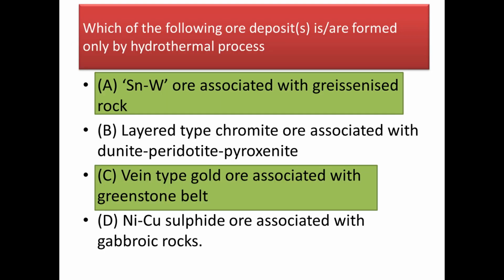Okay. Next question, which one of the following ore deposits are formed only by hydrothermal process? Tin and tungsten ore associated with greisenized rock, and vein type gold ore associated with greenstone belt. These are the ore deposits that are only formed by hydrothermal process. Okay, because the nickel copper sulfide ores can be found in oxidation and supergene enrichment process, and the layer type chromite ore deposit can be found by the action of magmatic activity.